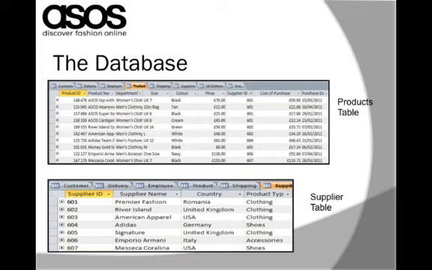For example, product name, ID, departments, price, and the suppliers who supply the products to ASOS. The supplier table shows the fields that are relevant to all suppliers, which include the supplier name, the type of products they produce, and the country they are located in. These tables and the information they contain can be used to create queries and provide managers with combined information which would then help them with the decision making.